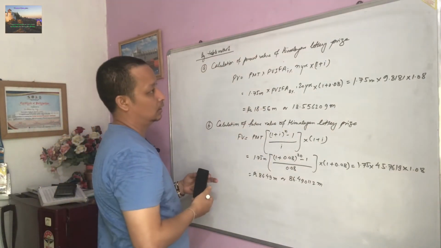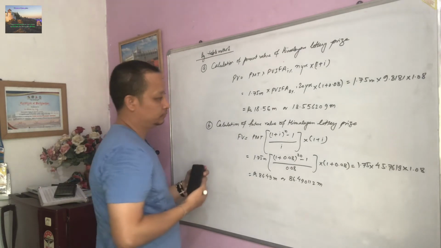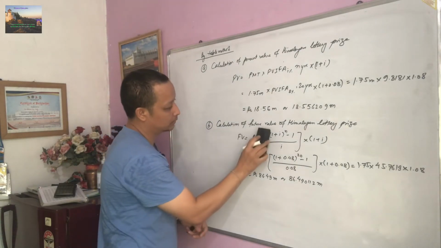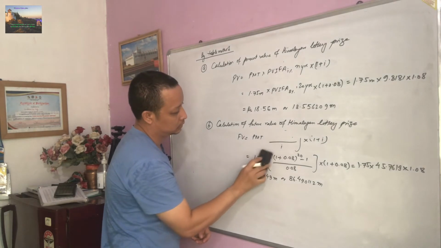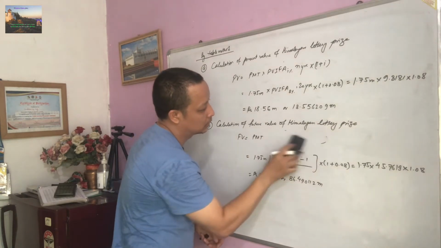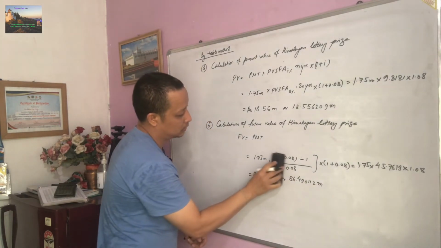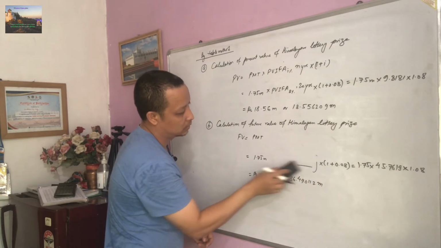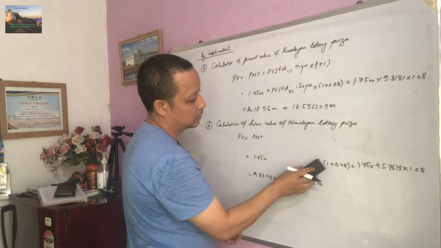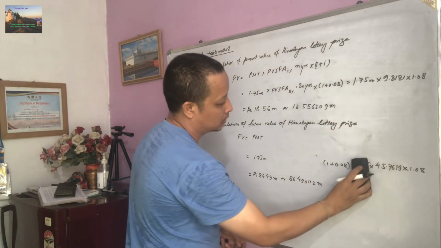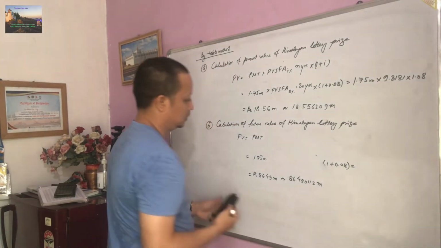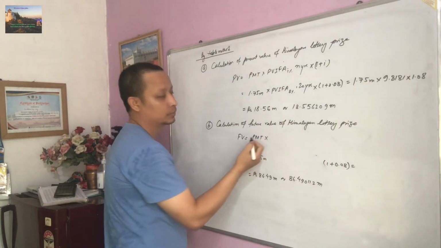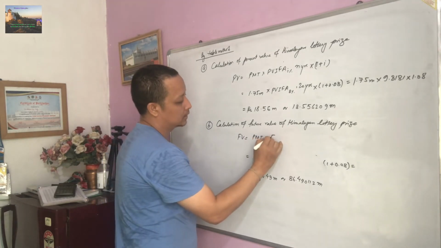Okay. Now for the future value, again use the table method. So here for future value you have to use financial table.